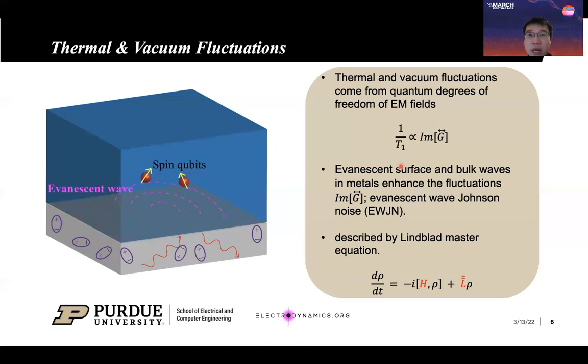Evanescent surface and bulk waves in metals provide additional degrees of freedom for electromagnetic fields, and they can enhance thermal and vacuum fluctuations in the vicinity of metals. Therefore, we call the noise caused by thermal and vacuum fluctuations in the vicinity of metals evanescent wave-Johnson noise. And the spin qubit system dynamics can then be described by the Lindblad master equation.